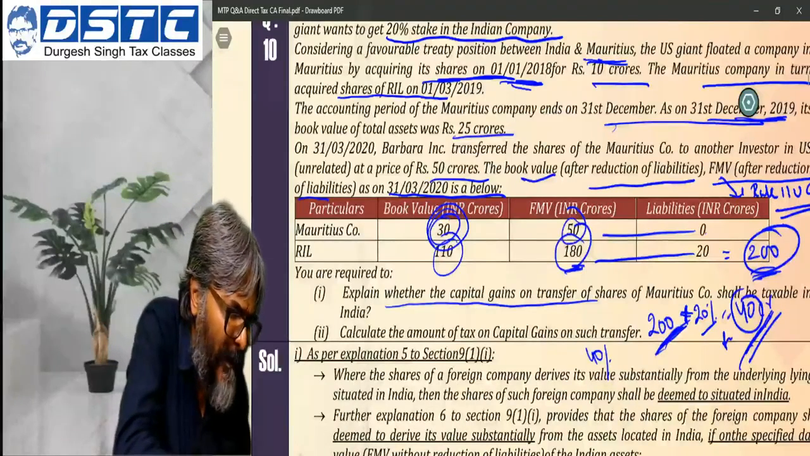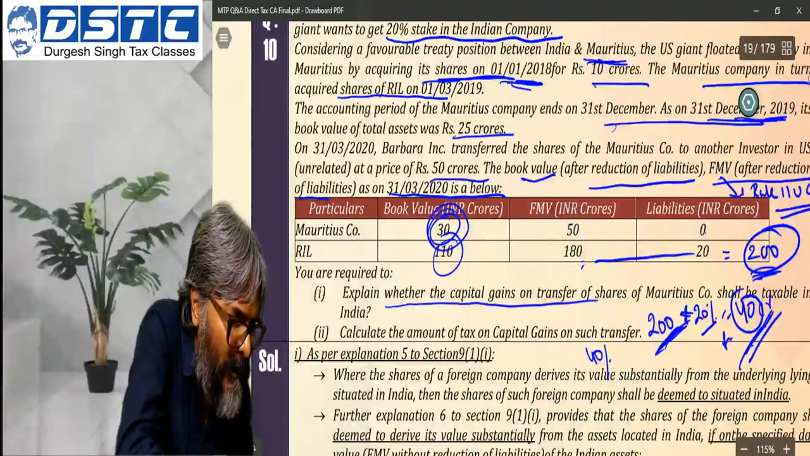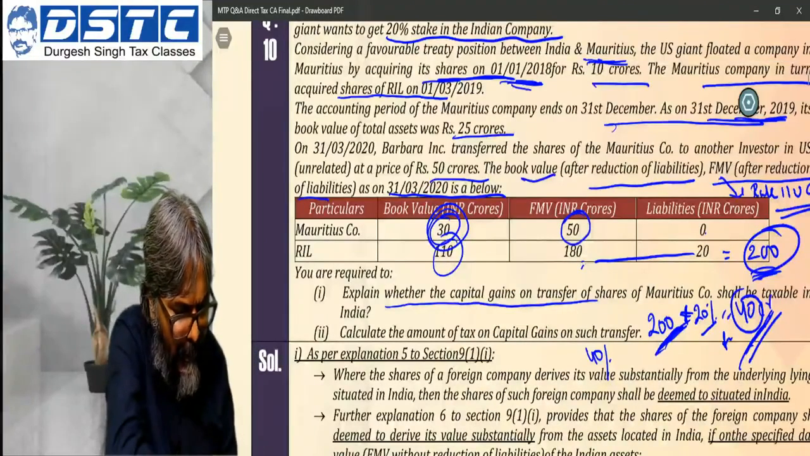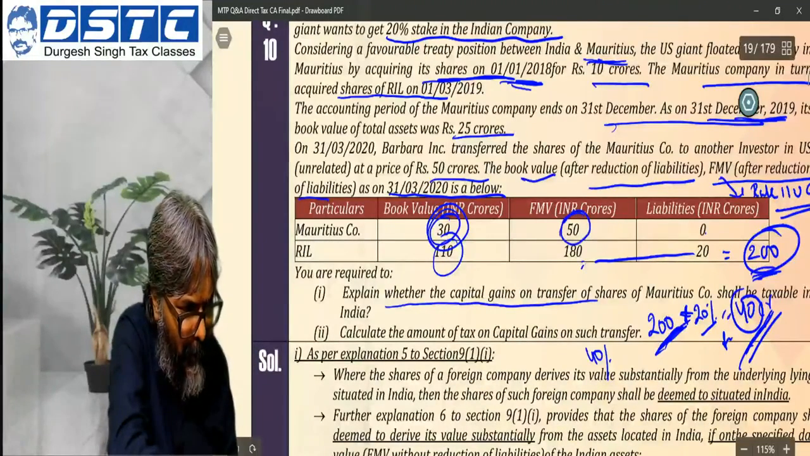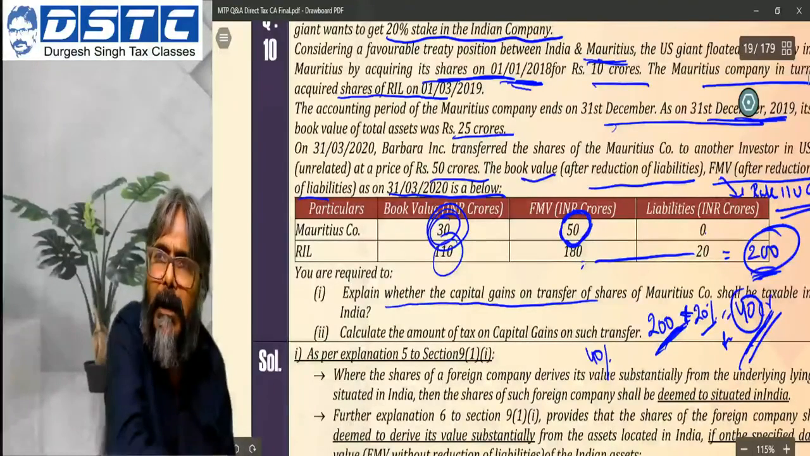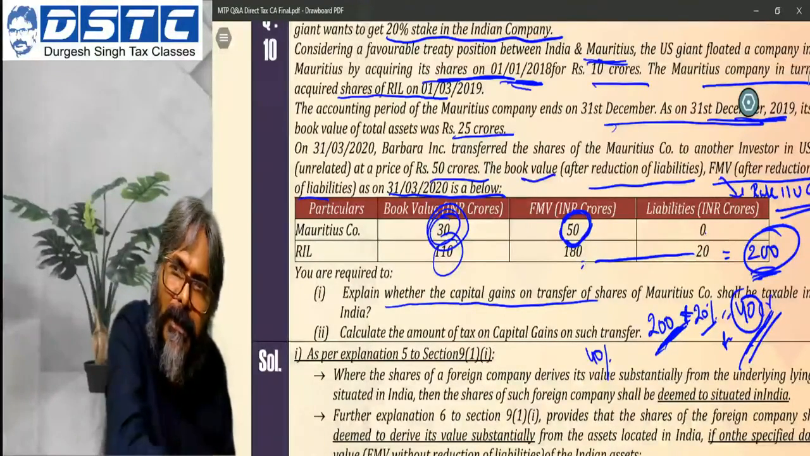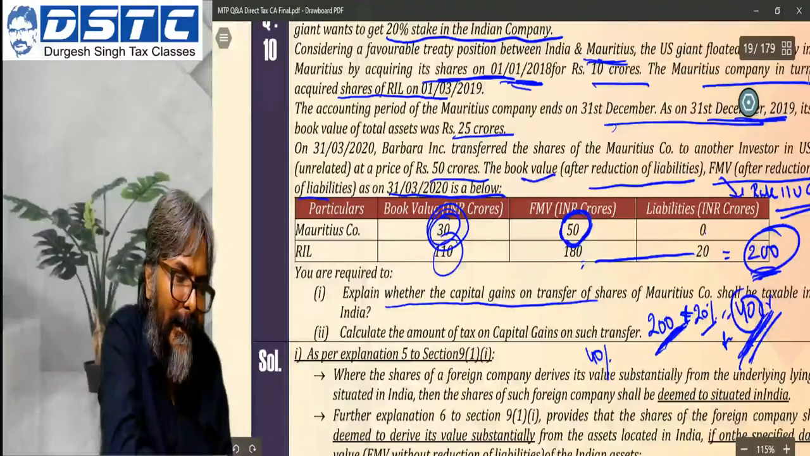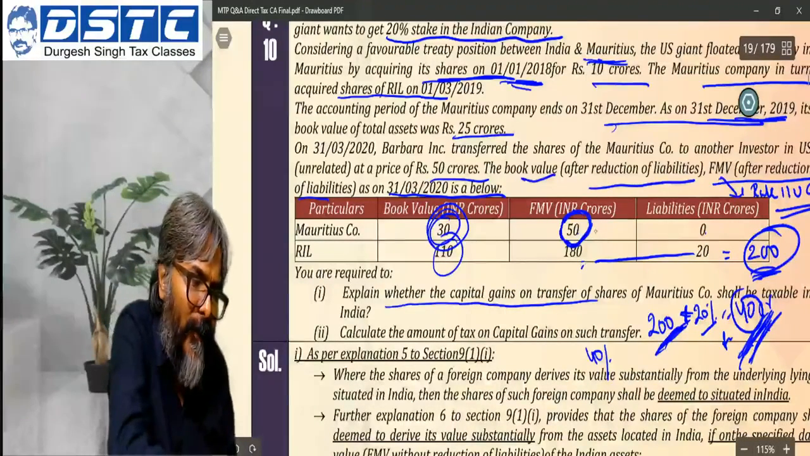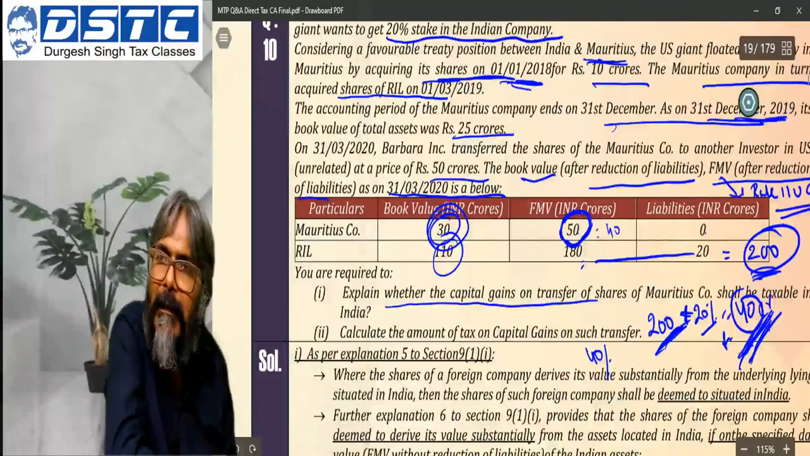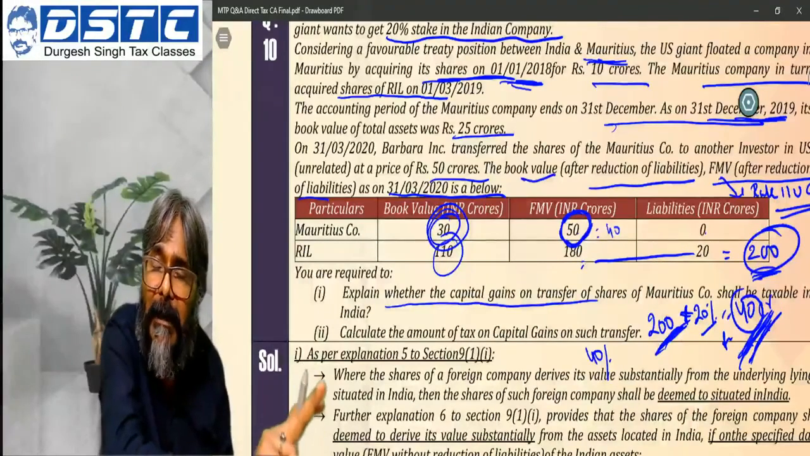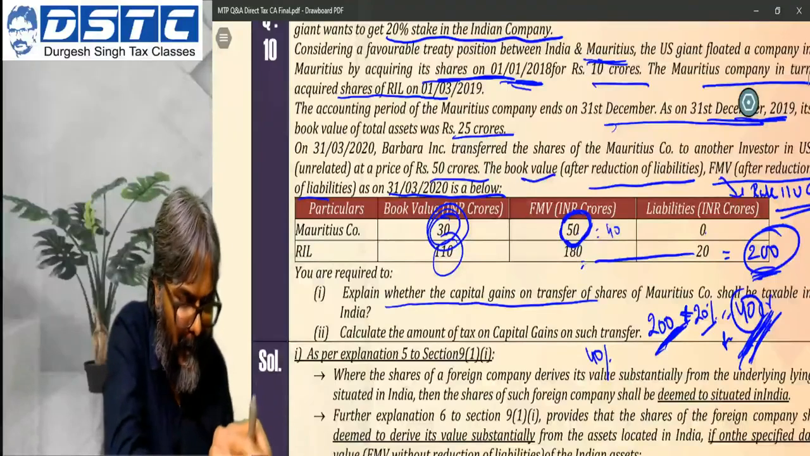So the total FMV value of the Mauritius company, students, how much is it? 50 crores. The total FMV value of the Mauritius company is 50 crores. Did you all agree with this? Okay, out of which, how much is the contribution of the Indian asset in this FMV value? It is 40. Indian investment is 40 out of the total FMV value of the assets of that Mauritius company.